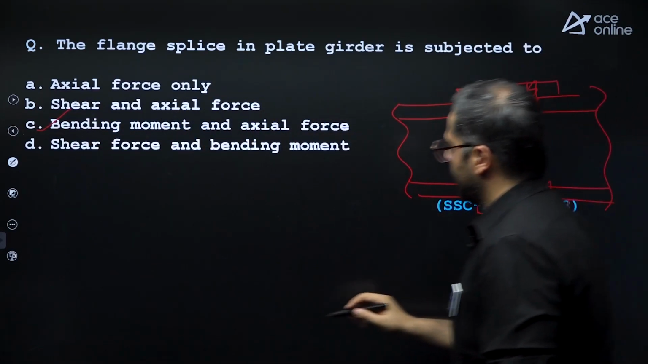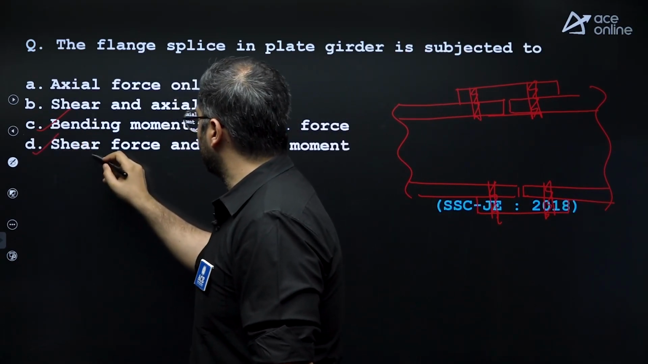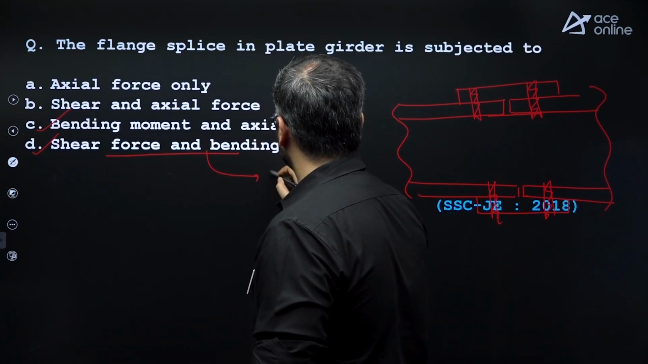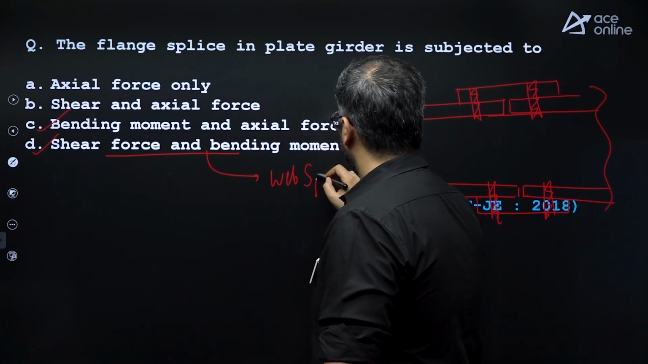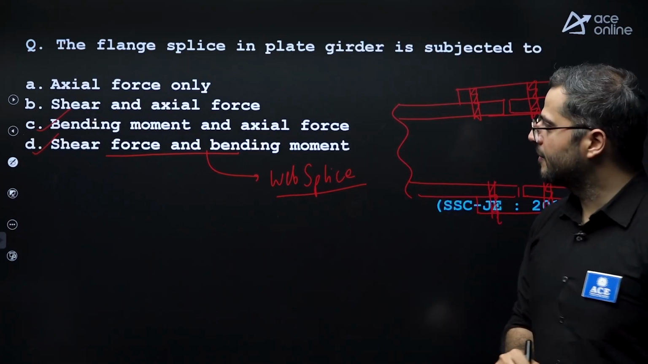If a web splice is provided, it will be designed for shear force and bending moment both. A web splice is designed for both bending moment and shear force.